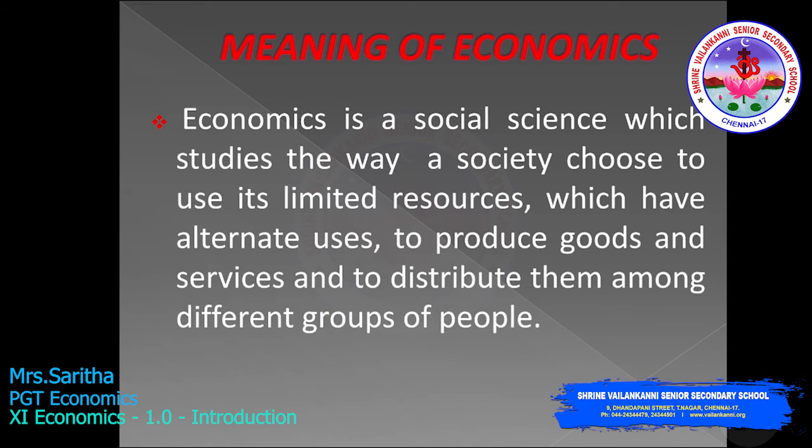So, first of all, economics is a social science which studies the way the society is going to choose to use its limited resources, which have alternative uses, and to produce goods and services, which have to be distributed among different groups of people. We're calling it the meaning of economics.